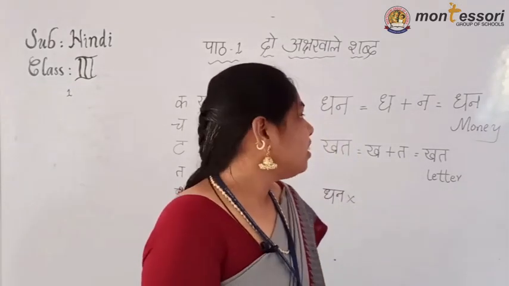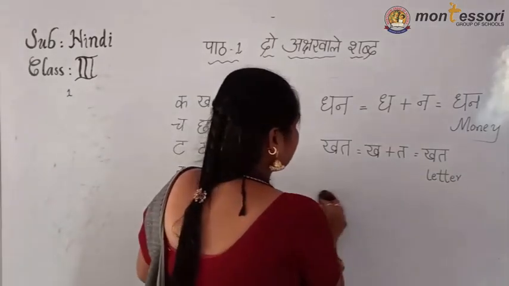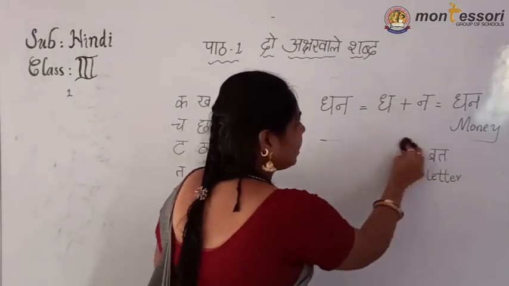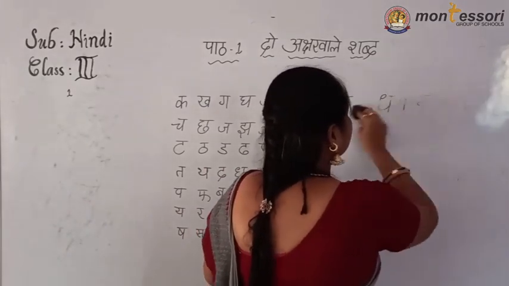Okay, children. Now see, related to this one, I will give the homework. You must write that and post it to your concerned class teacher. Okay, children.